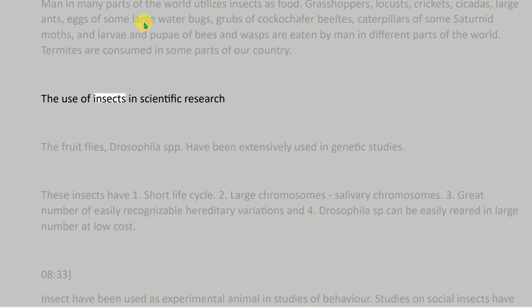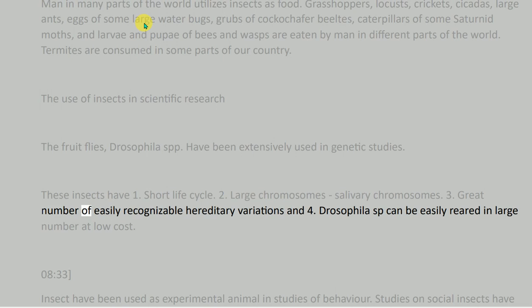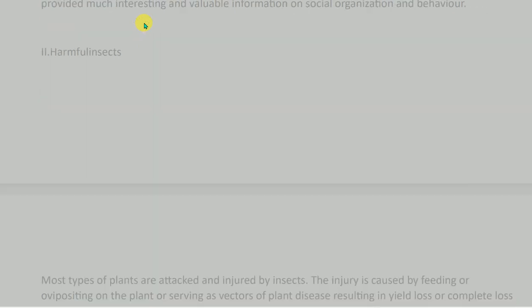The use of insects in scientific research. The fruit flies, Drosophila spp., have been extensively used in genetic studies. These insects have: 1. Short life cycle. 2. Large chromosomes, salivary chromosomes. 3. Great number of easily recognizable hereditary variations. And 4. Drosophila sp. can be easily reared in large numbers at low cost. Insects have been used as experimental animals in studies of behavior. Studies on social insects have provided much interesting and valuable information on social organization and behavior.